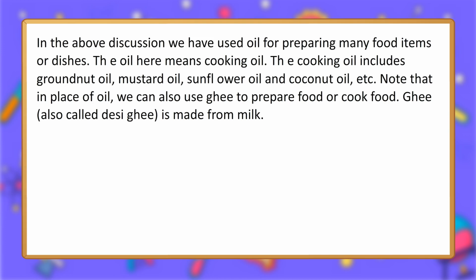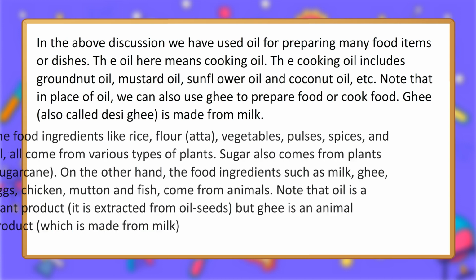In the above discussion, we have used oil for preparing many food items or dishes. The oil here means cooking oil. The cooking oil includes groundnut oil, mustard oil, sunflower oil and coconut oil, etc. Note that in place of oil, we can also use ghee to prepare food or cook food. Ghee, also called desi ghee, is made from milk.